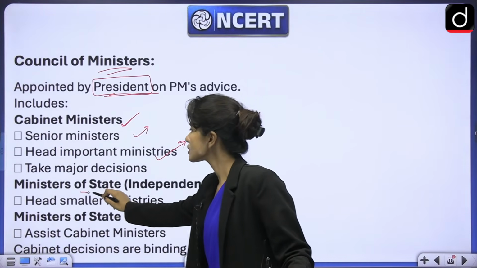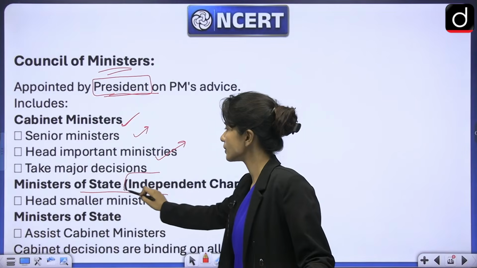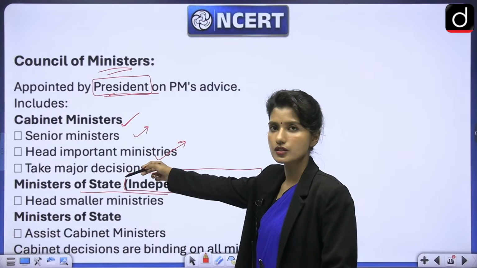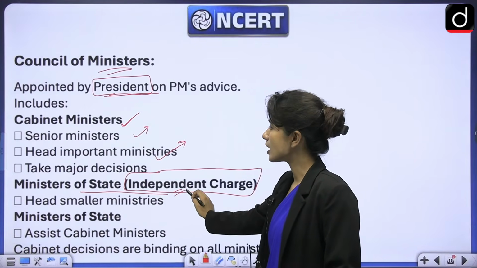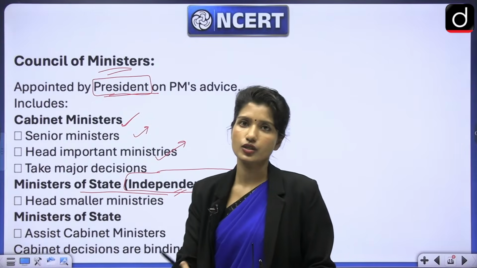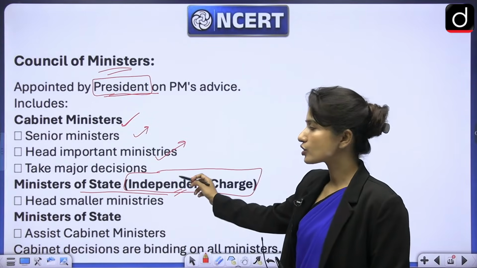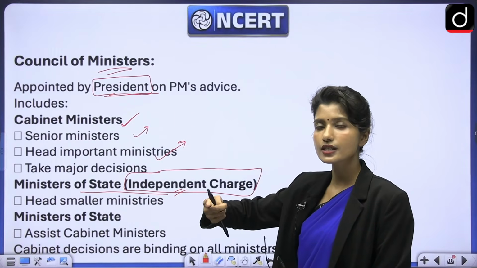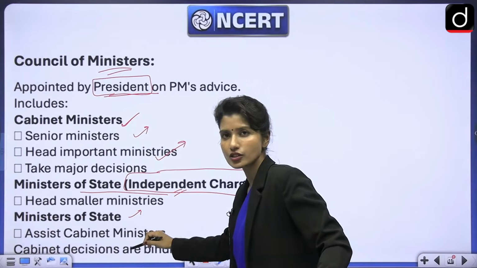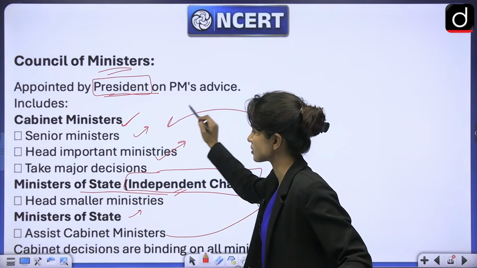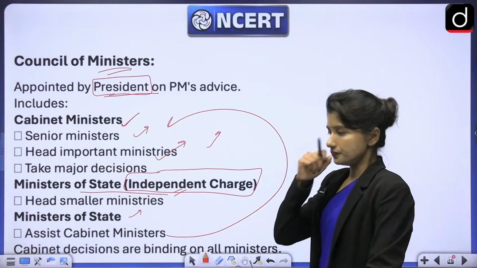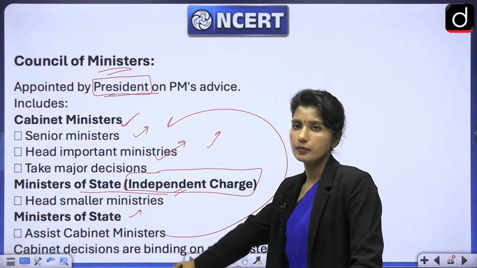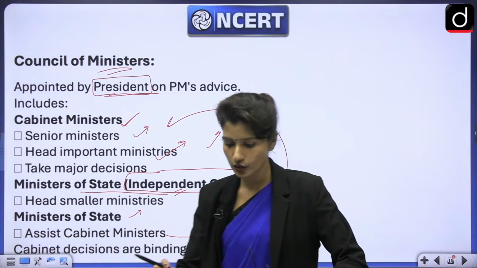Next is Minister of State. Now, in Minister of State, there are two kinds of ministers. One has independent charge, and the other assists the cabinet ministers. The ones with independent charge head smaller ministries. The second kind do not head any ministry, but they assist the cabinet ministers. And any decision the cabinet ministers make will be binding on all the ministers. So I repeat, listen to it very, very carefully.